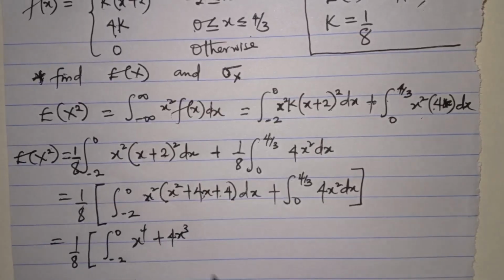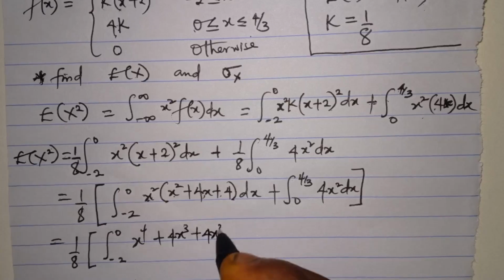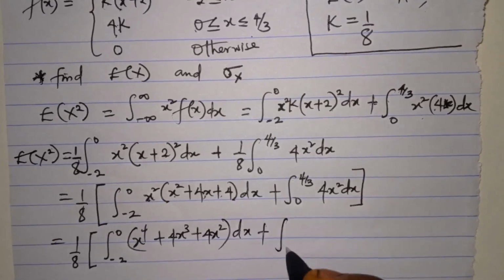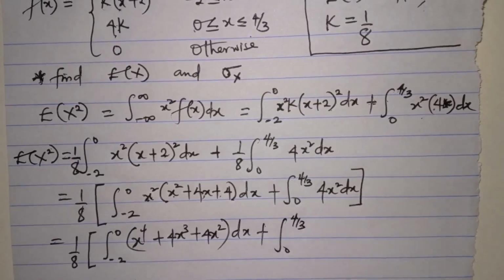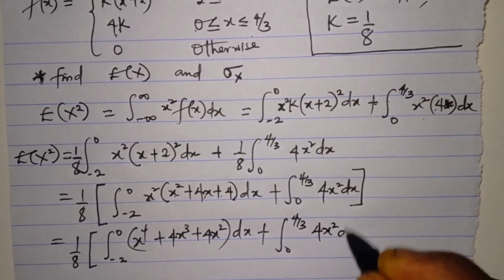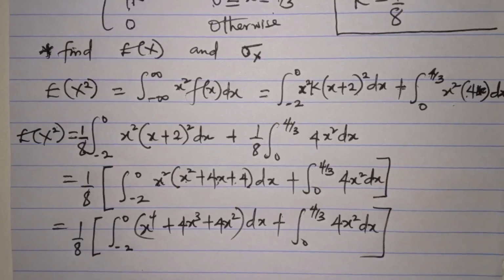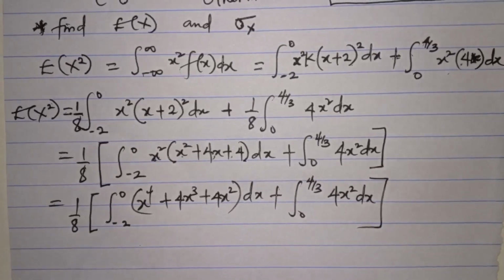And this times this, that'll be what? 4x squared dx. Plus the integral from 0 to 4 over 3 of 4x squared dx.